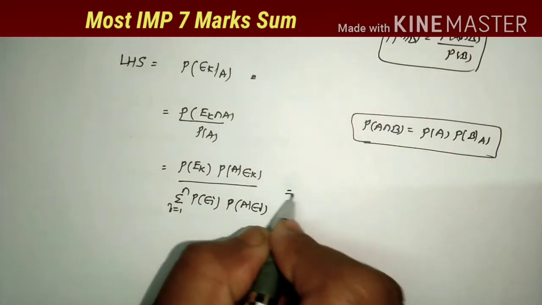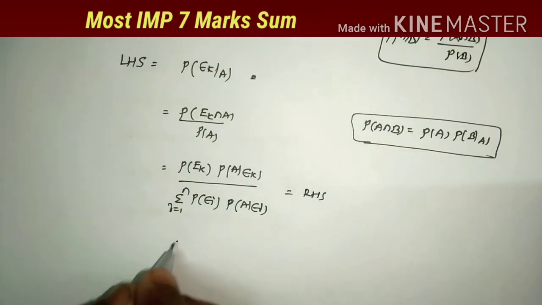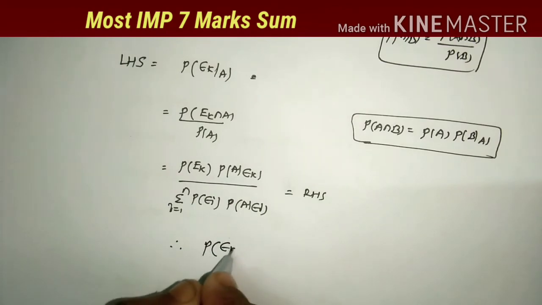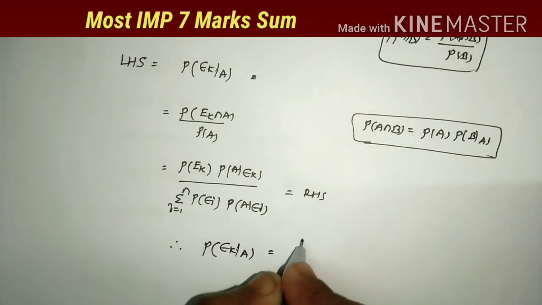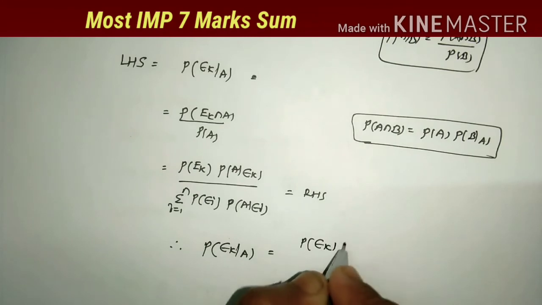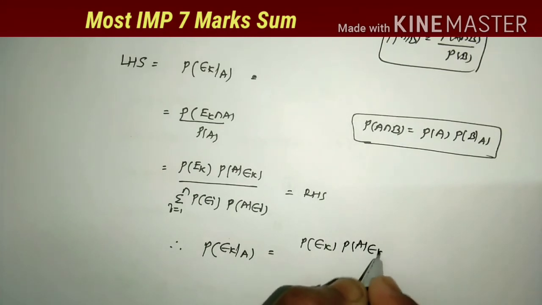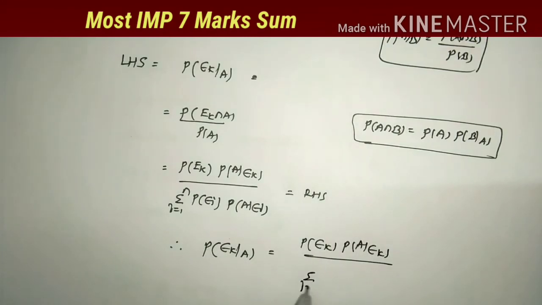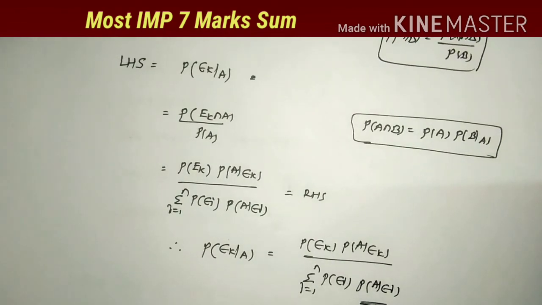So this is the answer, that is equal to the RHS. Therefore P of Ek by A is equal to P of Ek into P of A by Ek, divided by sigma i equals 1 to n P of Ei into P of A by Ei. So this is the proof. Very easy proof. Most important essay question.